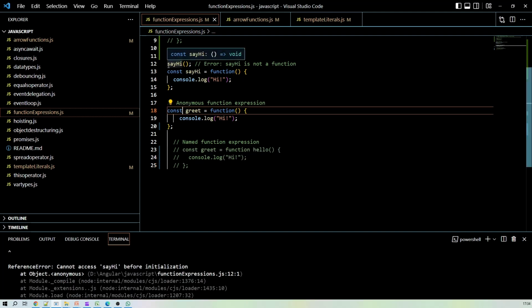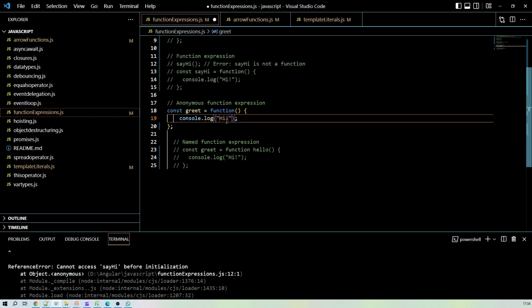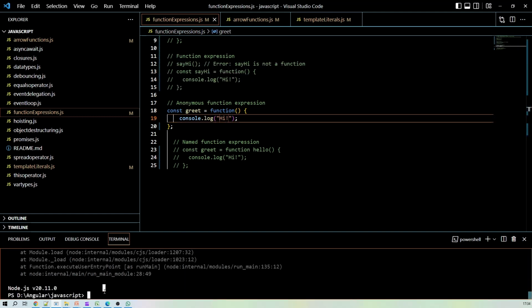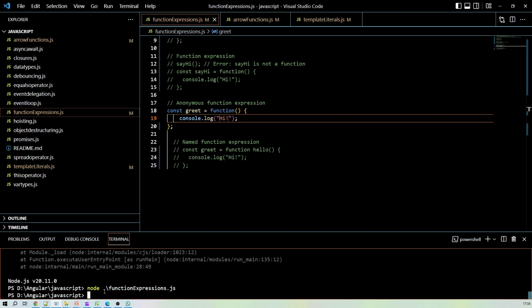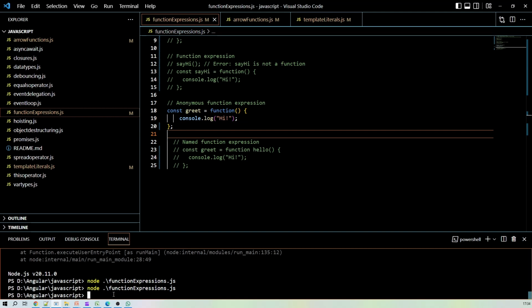Okay, let me comment out this code. It should print function expression, right? It should print this hi. Why is it not printing?